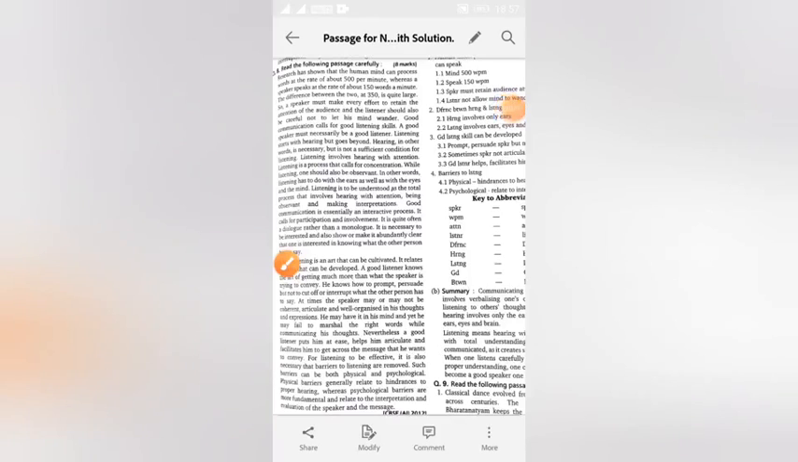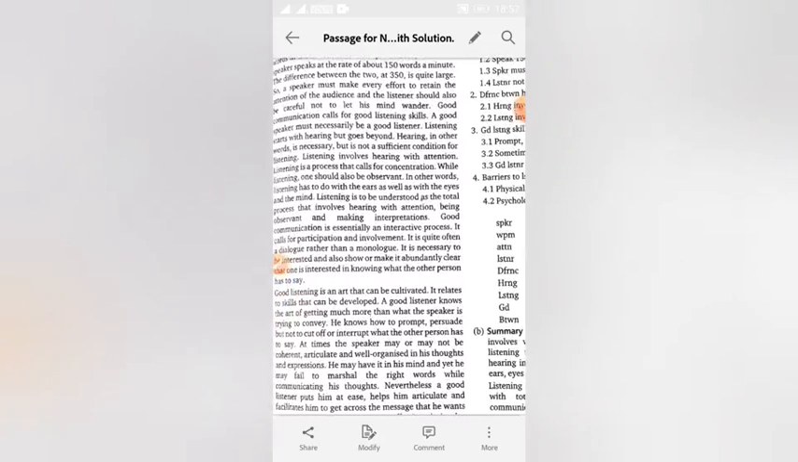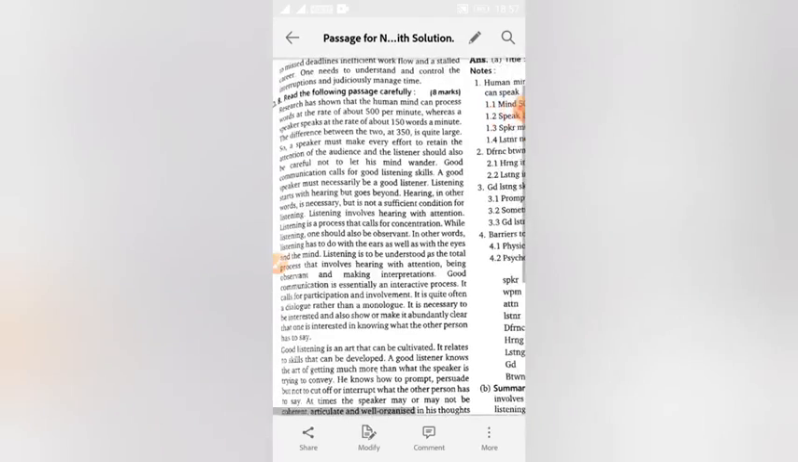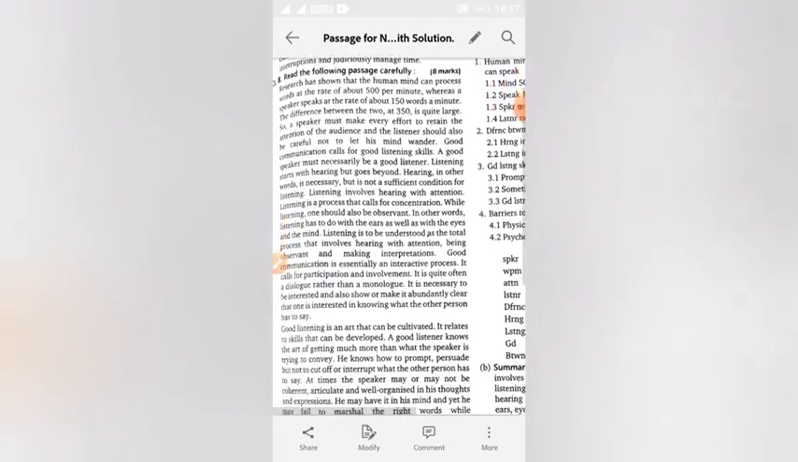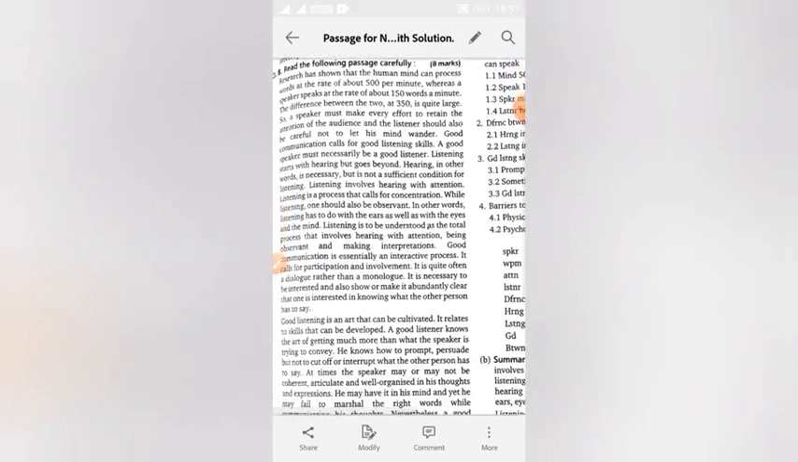Dear students, as we have discussed note making earlier, now we take a passage for note making. For example, so you can understand better from here. So read this passage carefully.